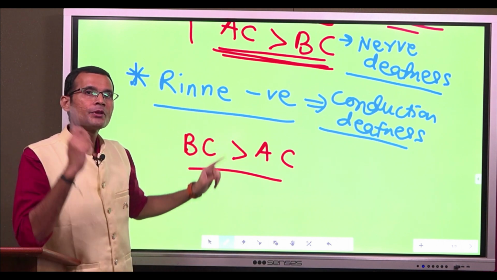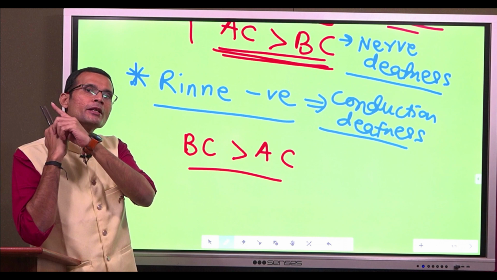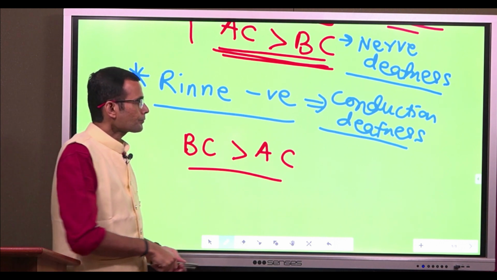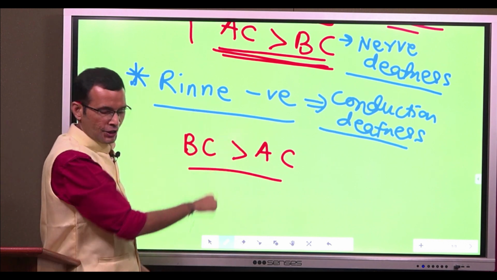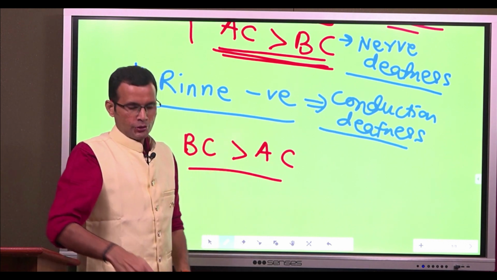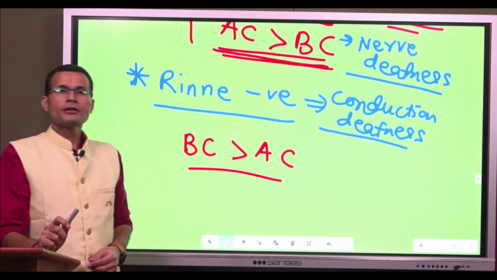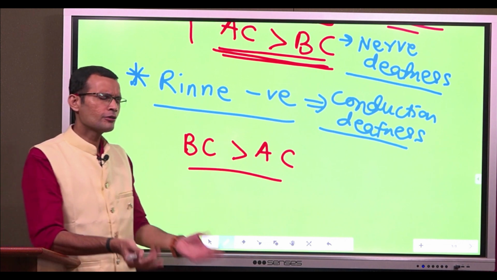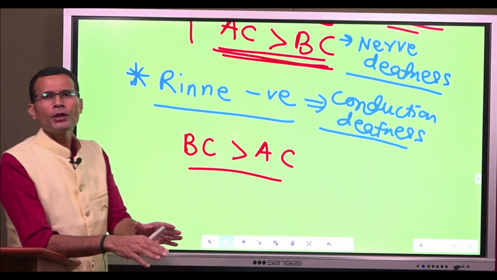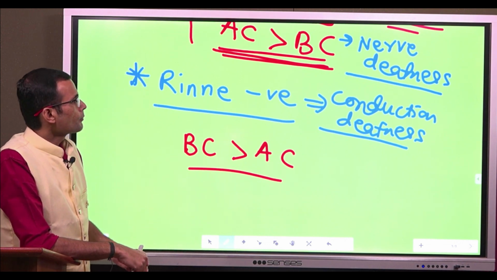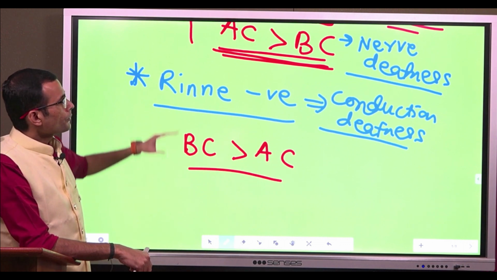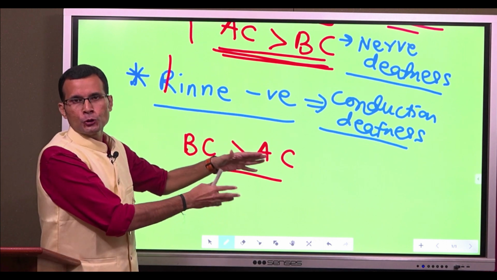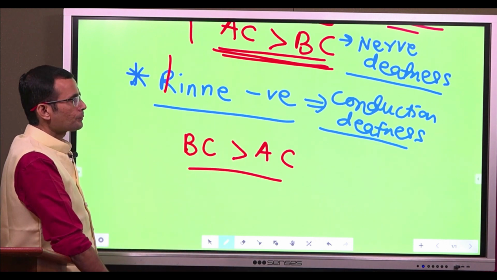Recall the diagram. Air conduction defective. That means external ear, middle ear, defective transmission. And what do we call it? Conduction deafness. So these are the interpretations for Rinne's test. Rinne positive, Rinne negative, Rinne equivocal and false Rinne positive as well. But we will keep it aside for now and just concentrate on the first two interpretations of the Rinne's test.